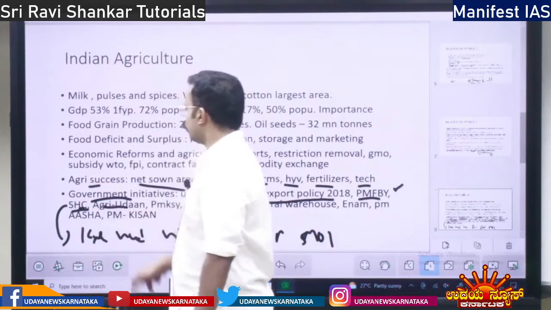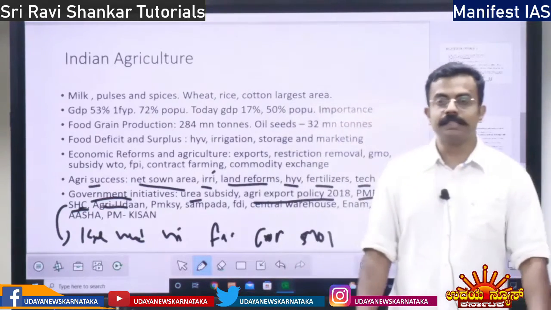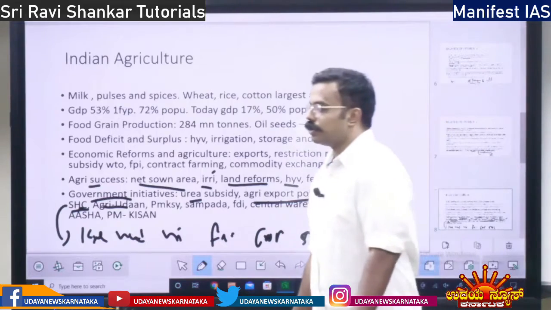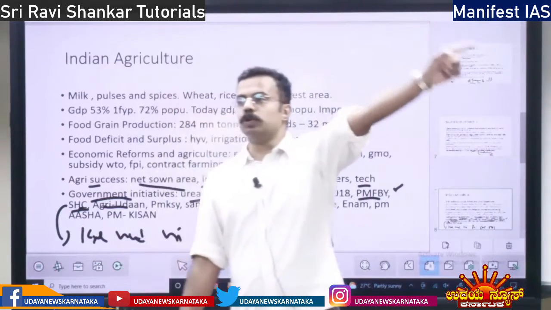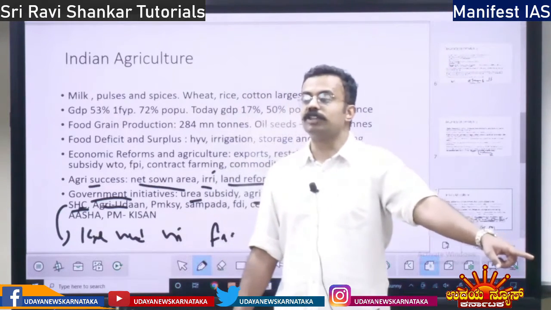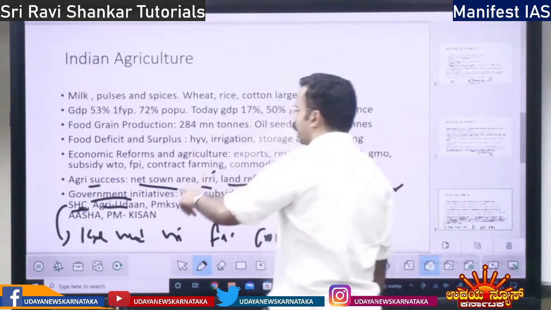Then you have Agri Udan. What is Agri Udan? It means agricultural export. Under Agri Udan, there is export via air route. Also there is Kisan Rail, transporting via rail. So Agri Udan has two things under it.